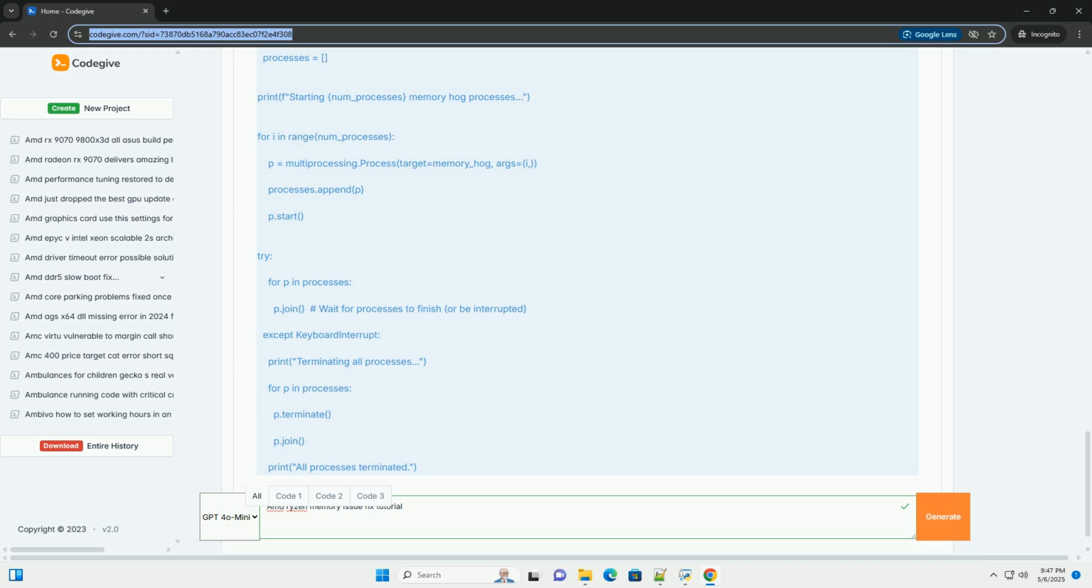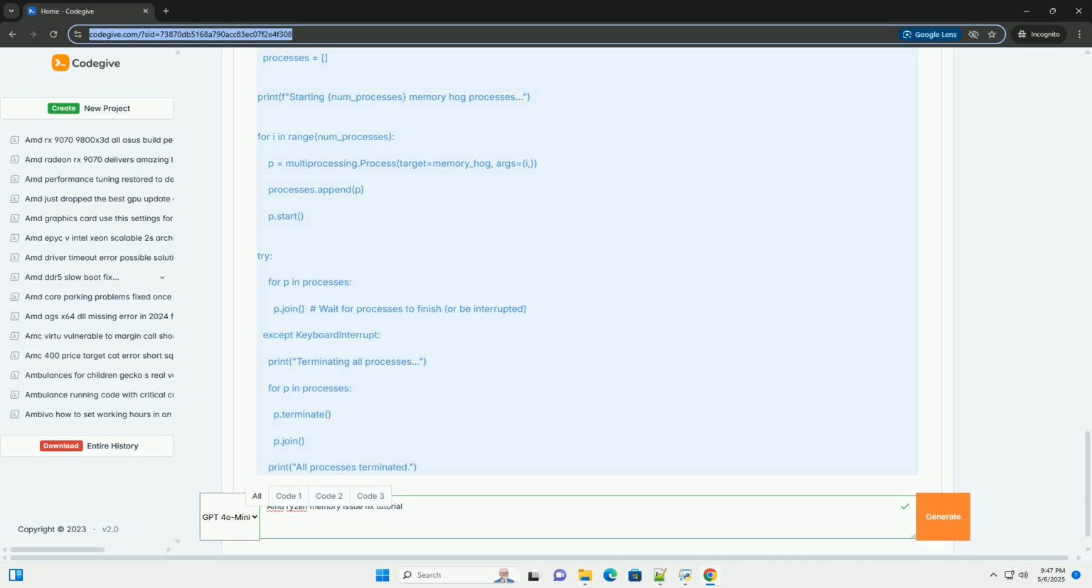How to use. One, save the code as a .py file, for example memory_monitor.py. Two, open a terminal or command prompt. Three, run the script: python memory_monitor.py. Four, the script will continuously display memory usage information until you interrupt it. This can be useful for observing memory usage while running stress tests.